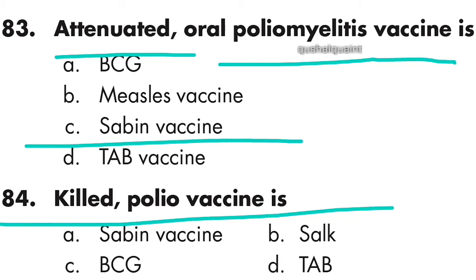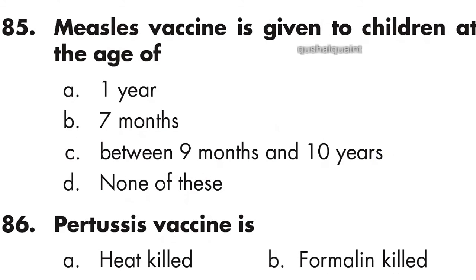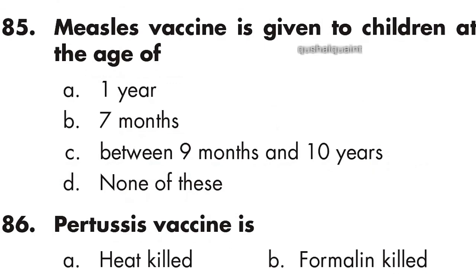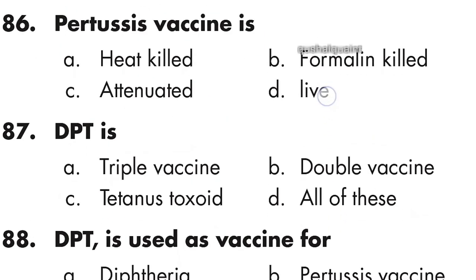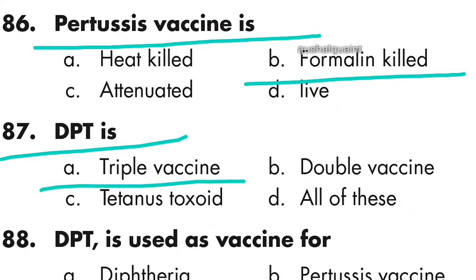Killed polio vaccine is Salk vaccine. Option A is right. 85th: measles vaccine is given to children at the age of between 9 months and 10 years. Option C is right, 9 months to 10 years. 86th: pertussis vaccine is formalin killed. Option B is right. 87th: DPT is triple vaccine. Option A is right, triple vaccine.